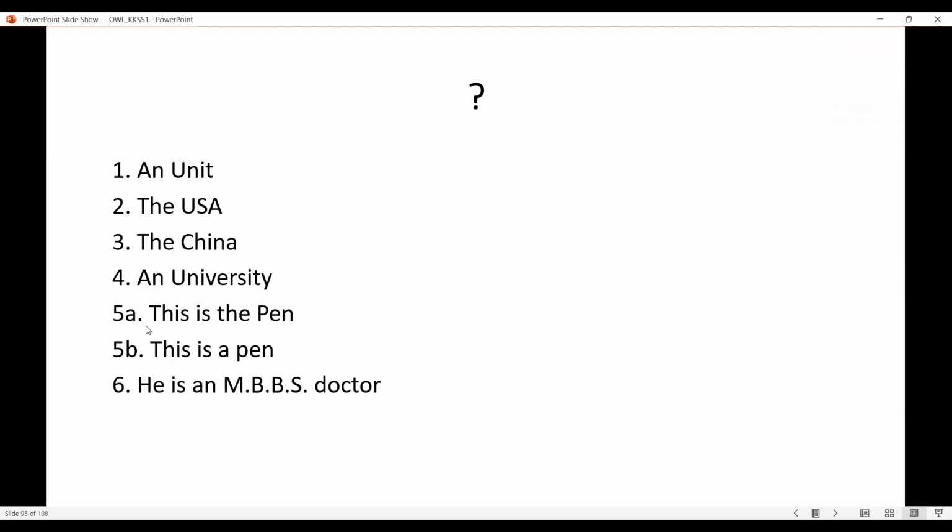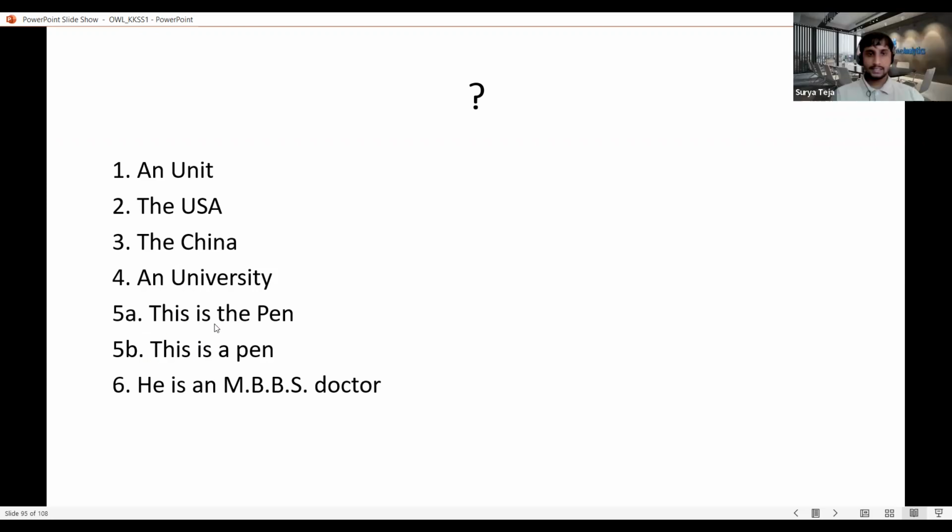And we'll see now the fifth one, 5A, 5B. Here it says, this is the pen. This is a pen. Can anyone say which of it is right or which of it is wrong? I think it depends on the context. Yeah, right. That's absolutely true. It depends upon the context. If anyone asks, hey, do you have the Parker pen? You might say, hey, I have the pen. So here we are saying the pen. I'm not talking about any pen here. I'm talking specifically about one pen, which is a definite article.